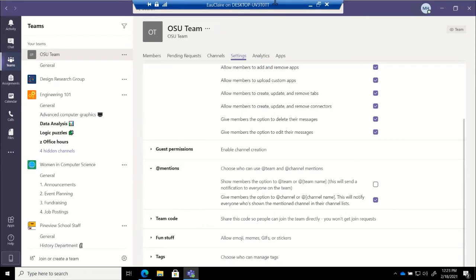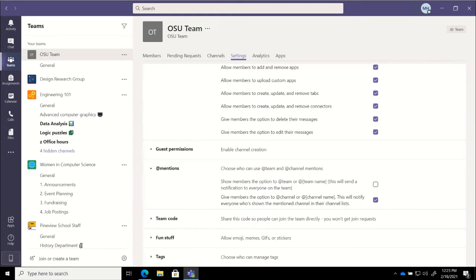All right, so as I mentioned, right, options to choose if we're going to be able to tag or @mention the entire team or a particular channel. Underneath of that is the team code. So when we create new teams, you can choose if it's going to be a public or a private team. Public teams are teams that anybody is going to be allowed to join.